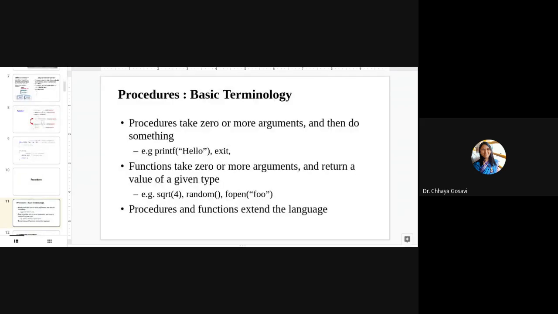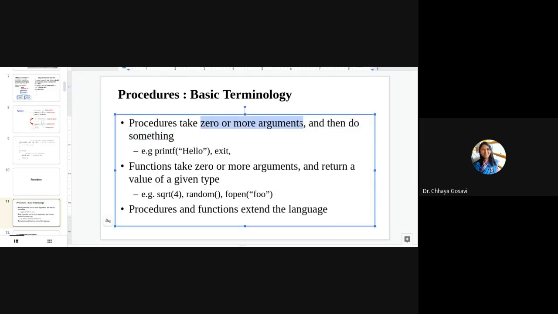So in case of procedures, basic terminology: procedures take 0 or more arguments. We can have procedures without any argument, like say the exit function or close function, or say the getch function. We didn't pass any parameter to these functions. So procedures can have 0 or more arguments, and then they do something. They won't return anything. For example, printf. Printf is taking one parameter but not returning anything to the system.